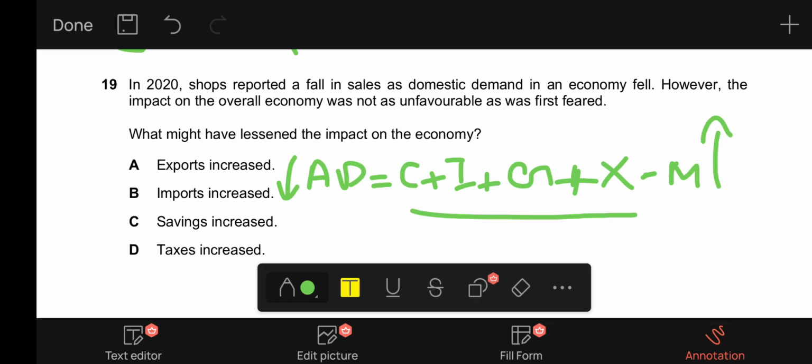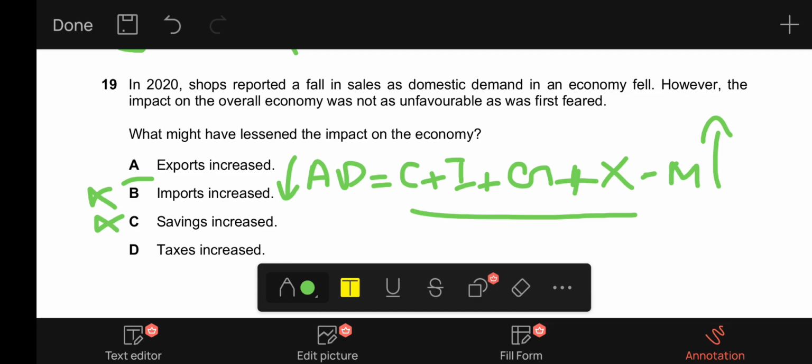Now the options: A says that exports increased. This could be correct. B says imports increased. This is incorrect. C says savings increased. This is also incorrect because savings acts as a withdrawal from the circular flow of income, which will result in a decrease in consumption and investment, so it is incorrect. And D says taxes increased.